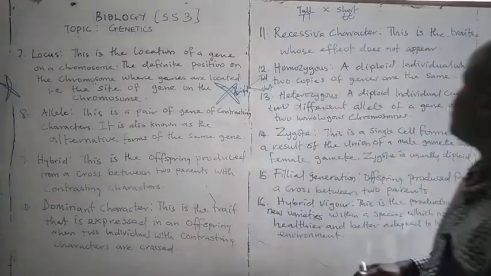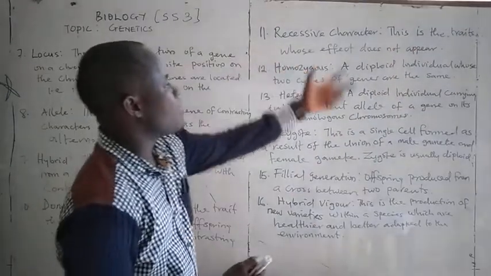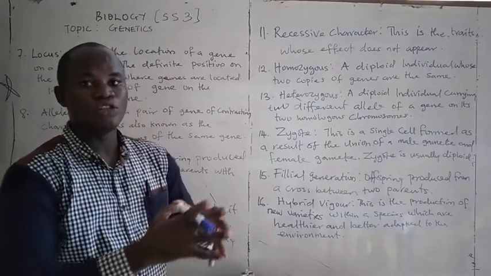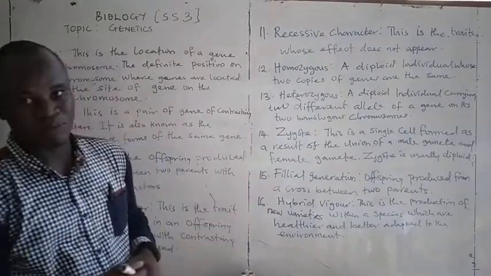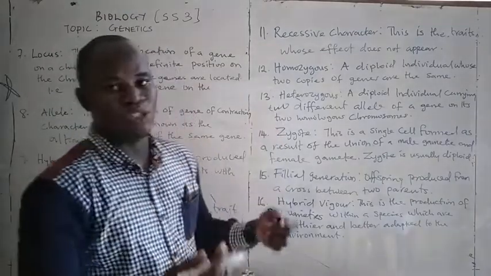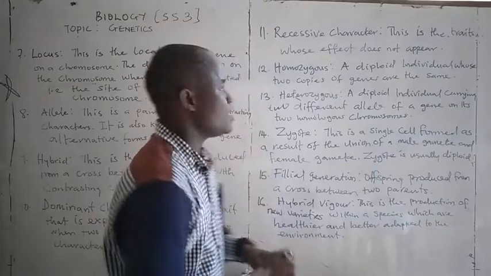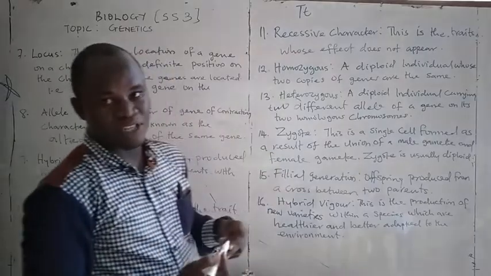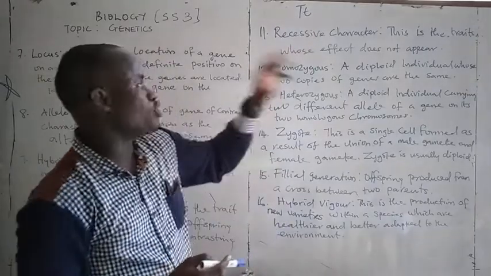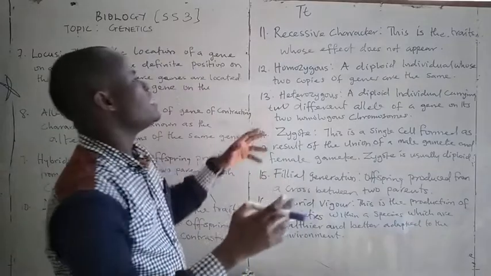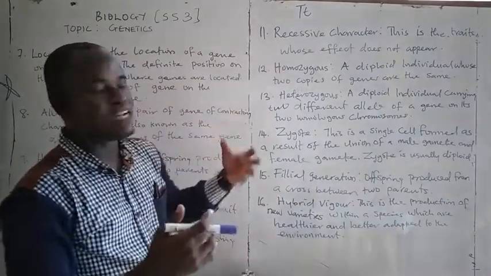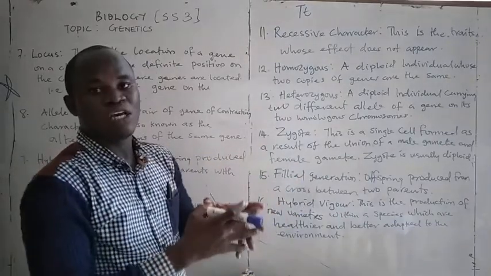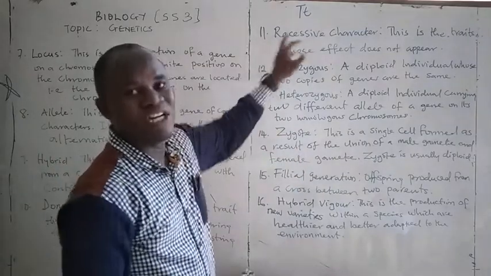The next one is recessive character. This is the trait whose effect does not show, does not appear in an organism. For example, if you are tall, it doesn't mean that you don't have the gene for shortness. In a heterozygous individual, what is shown is tallness. But the small t represents the shortness. It is not shown. This is what is known as the recessive character. The character that is masked, that is not known, or that is not shown or does not appear. That is what is called recessive character.